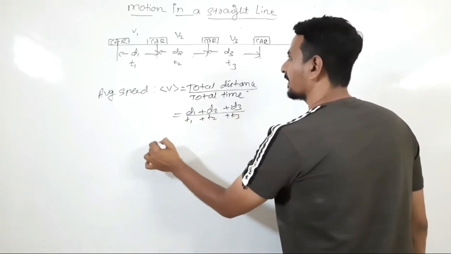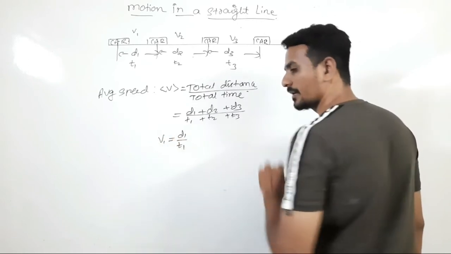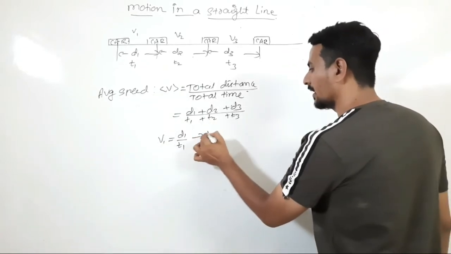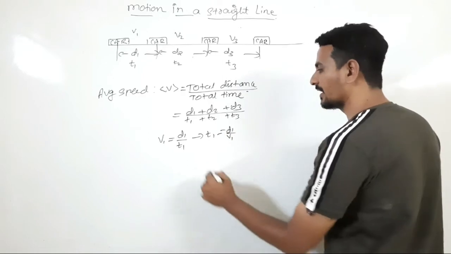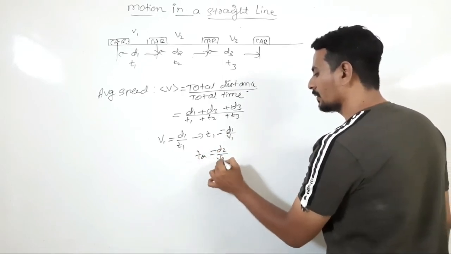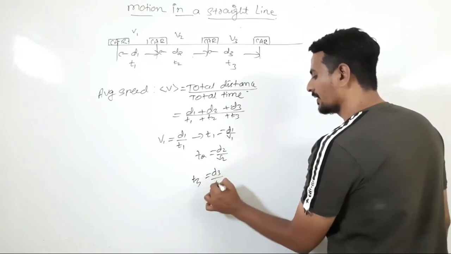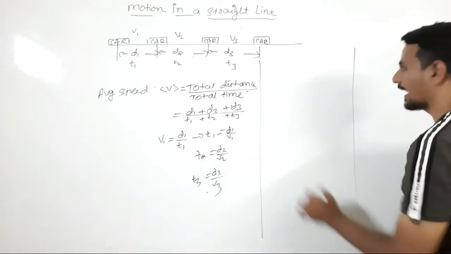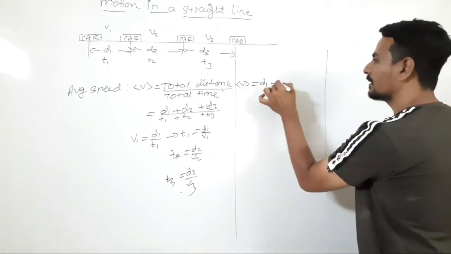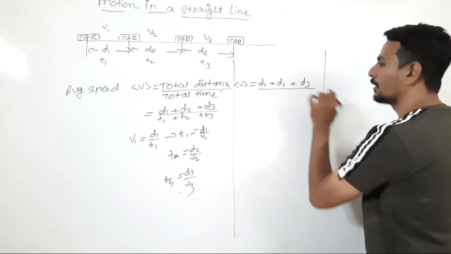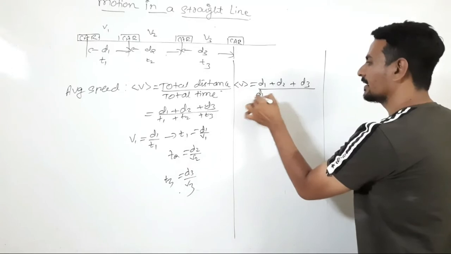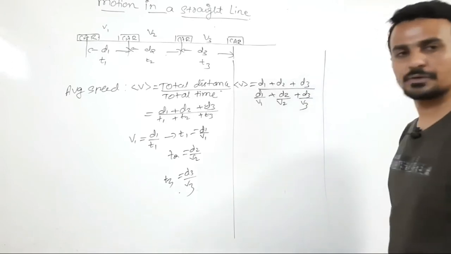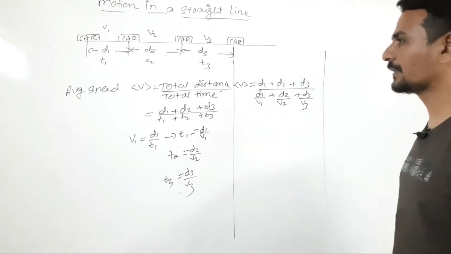Now we can write it as speed is distance by time. So v1 is equal to d1 by t1. So from this, t1 will be d1 by v1. Similarly, t2 will be d2 by v2 and t3 will be d3 by v3. Substitute the values of t1, t2 and t3. So the formula for average speed will be d1 plus d2 plus d3 upon d1 by v1 plus d2 by v2 plus d3 by v3. So this is the formula to calculate the average speed.